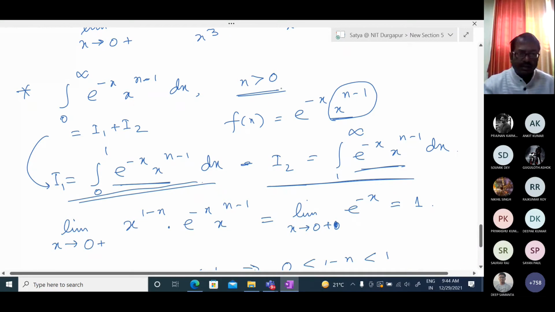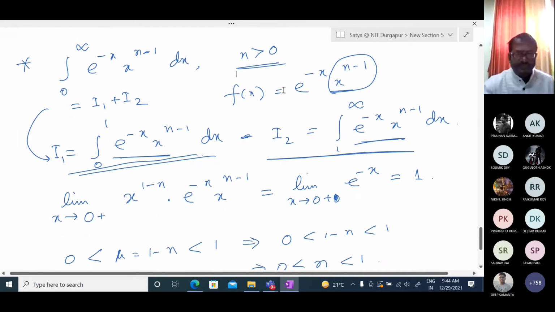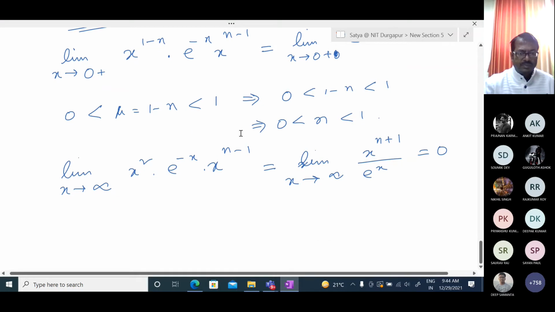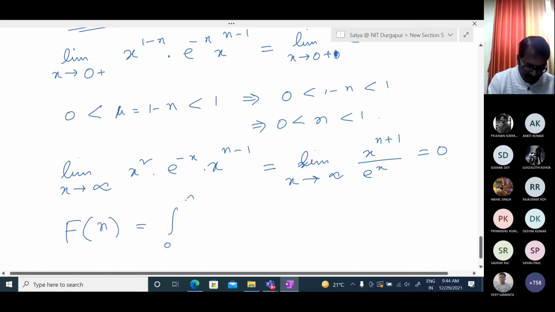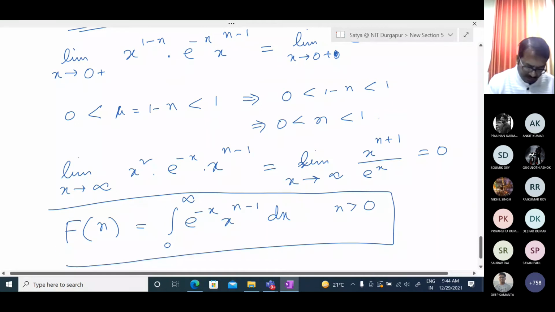And this function has a special name. We have shown that this integration is convergent for the value n greater than 0, and this special function we call the gamma function. Some people already know it. We denote gamma n equal to the integration over 0 to infinity of e to the power minus x, x to the power n minus 1 dx, n greater than 0. So this is the important gamma function.